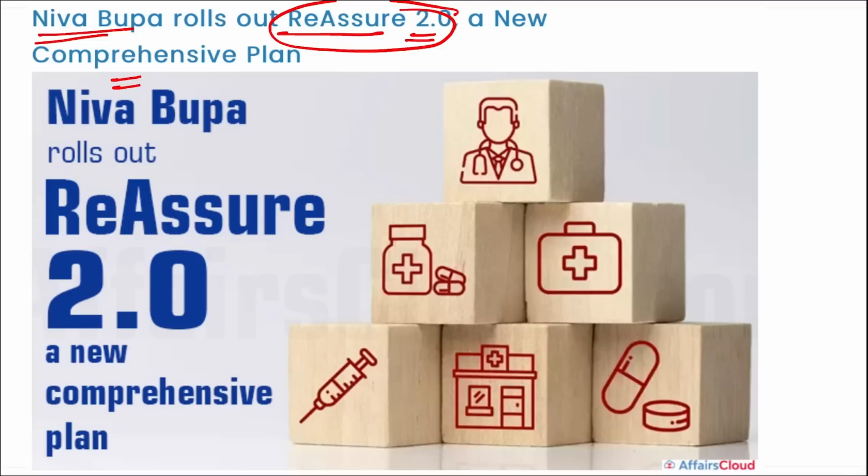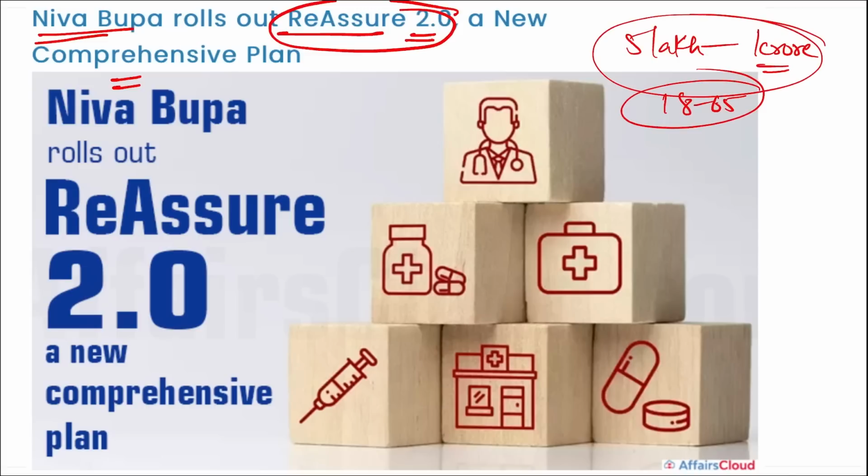All right. Here you can see, if we talk about this Reassure, under this the customer will always have a sum insured equal to the base sum insured available to him after the customer makes his first claim, and that too unlimited times in a policy. If we talk about the eligibility, it is for multi-individual and family floater plans that start from 5 lakh rupees to 1 crore rupees. And people between the ages of 18 to 65 years can avail this Reassure 2.0.